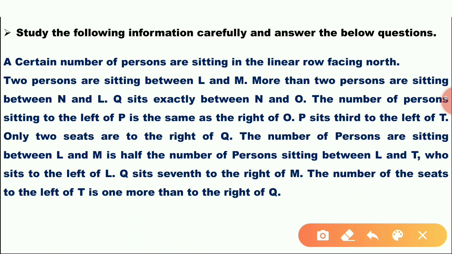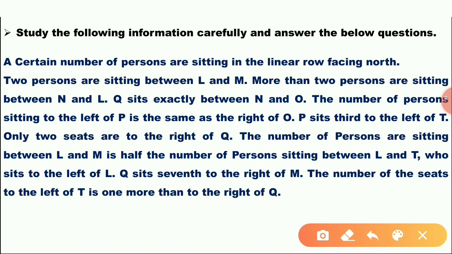The numbers are not mentioned. 2 persons are sitting between L and M. More than 2 persons are sitting between N and L. Q sits exactly between N and O. The number of persons sitting to the left of P is the same as to the right of O. P sits third to the left of T. Only 2 seats are to the right of Q. The number of persons sitting between L and M is half of the number of persons sitting between L and T. Who sits to the left of L?